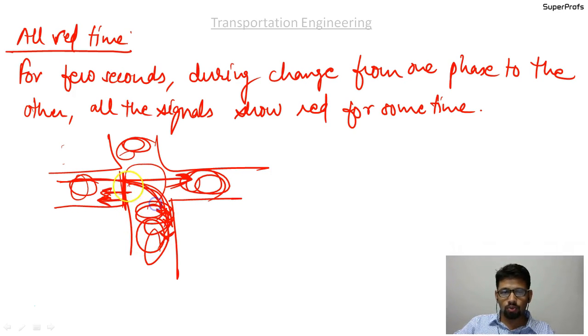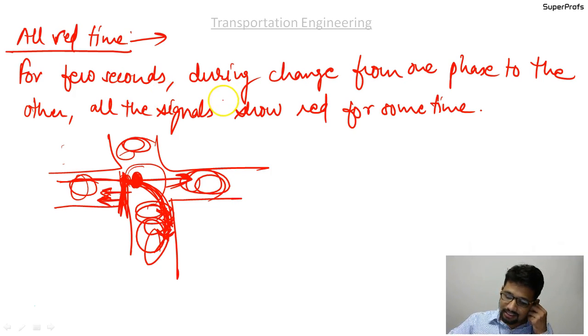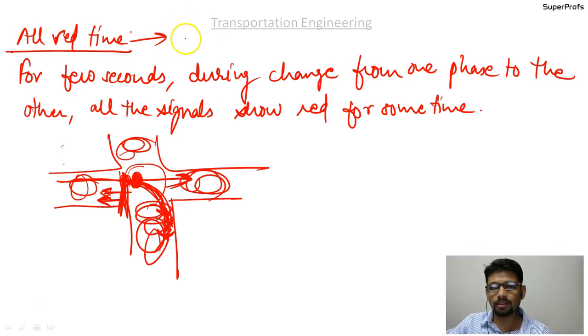So suppose there was a vehicle here, you put a red over here, and there was a vehicle over here that doesn't know that the red has been put. You want this vehicle to clear the road for the other vehicles, you want this vehicle to go. So that is what the additional time is provided for, where all the signals will be red, and that is the all red time. This all red time is decided based on the practical condition and the type of traffic at the junction.